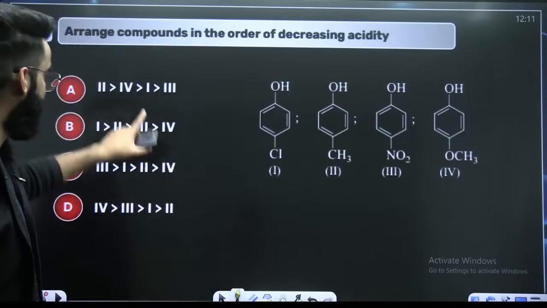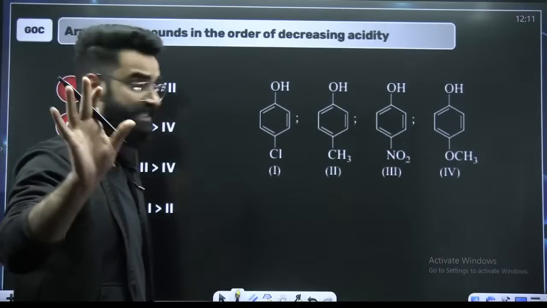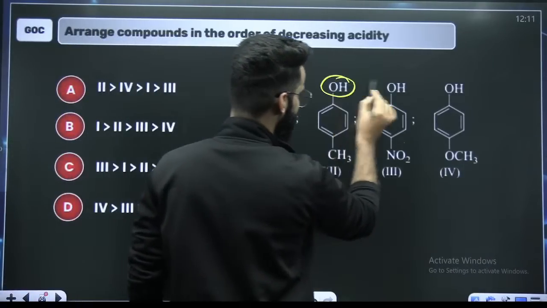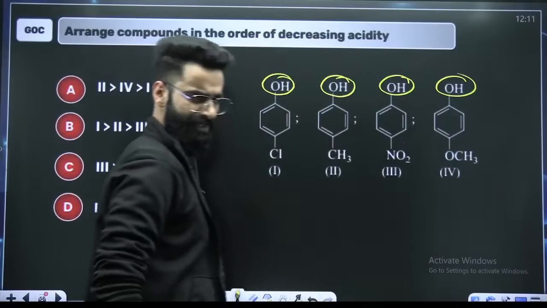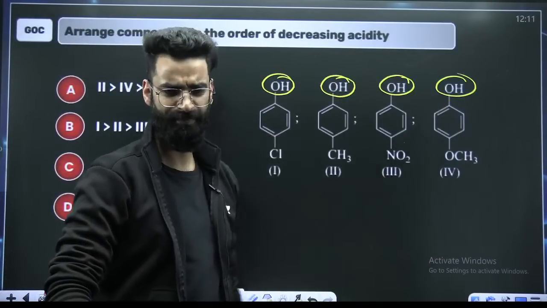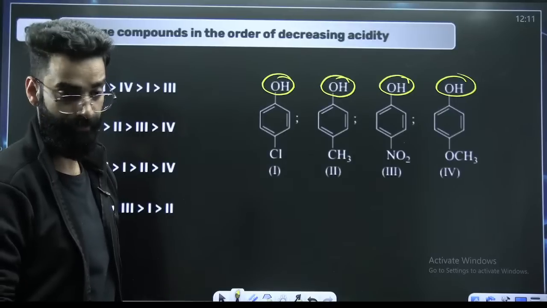Quickly, people. Give this question a try. First of all, we have to check the acidic strength only. The reference everywhere is the same. This is the place from where hydrogen is going to leave as H positive. You should know it by now.